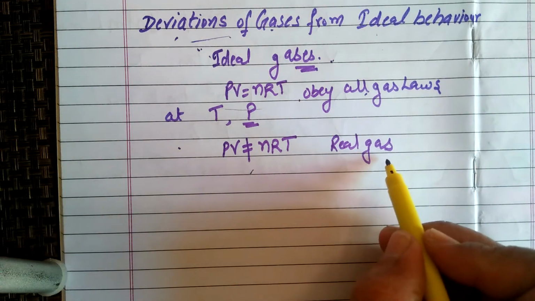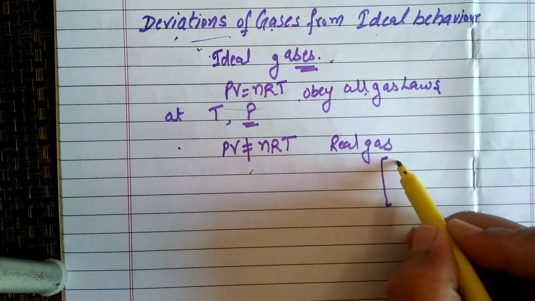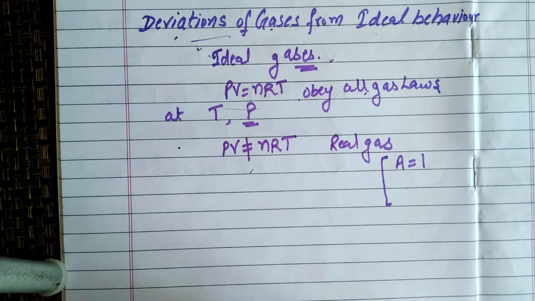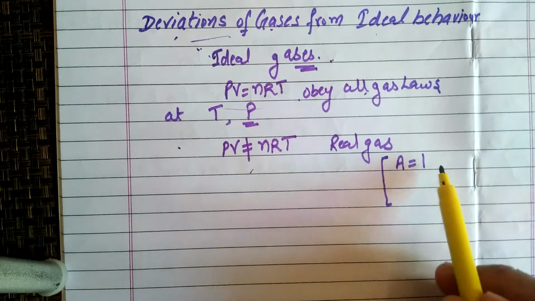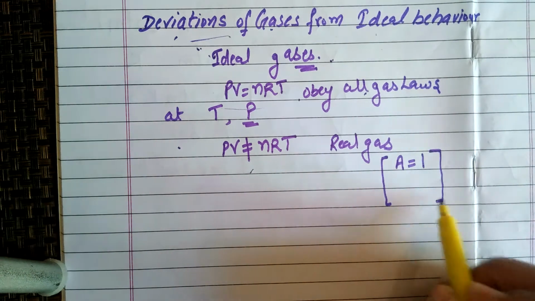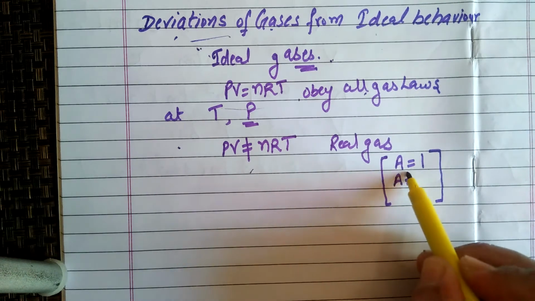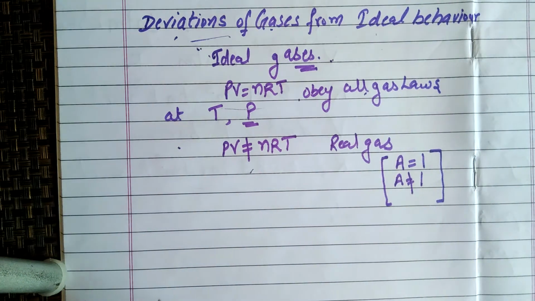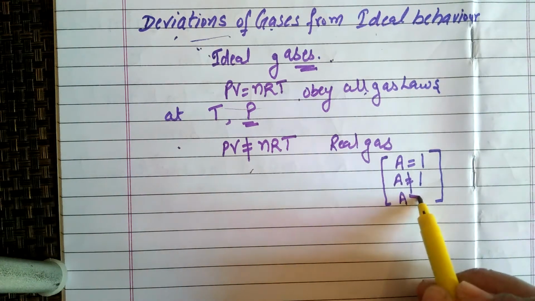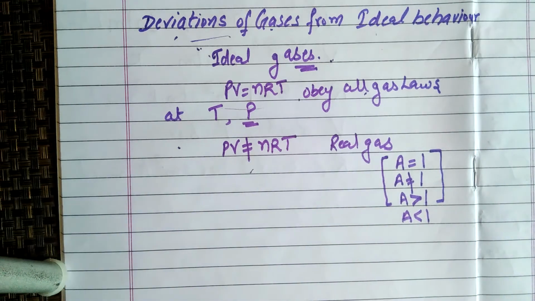We know very well, in your mathematical classes you learned about this term. The value of A is equal to 1, right? If your teacher says A is not equal to 1, then you will think in your mind that either A is greater than 1 or A is less than 1. If A is equal to 1, then it's okay.